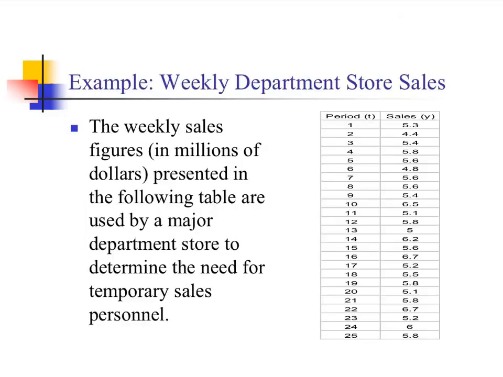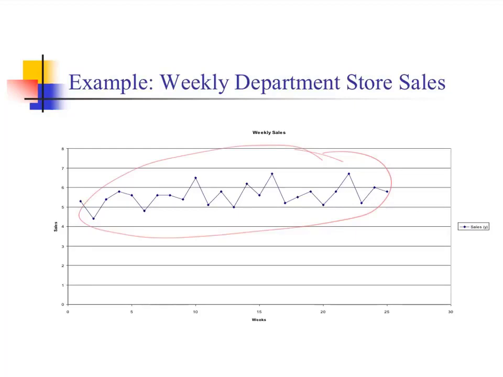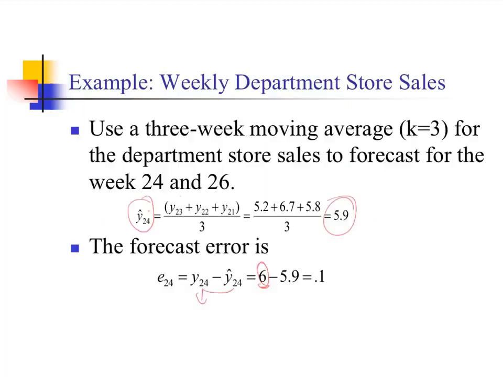Here is another example. The weekly sales figures in millions of dollars presented in the following table are used by a major department store to determine the need for temporary sales personnel. You have 25 weeks of data. If you plot the actual sales, you're going to see that there's no trend in the data, and you cannot see any seasonal patterns, that is, regular deviations or changes in the data set. So given this, the best forecasting method for this type of data is going to be moving average. Let's use a 3-week moving average, k=3, for the department store sales to forecast for weeks 24 and 26.